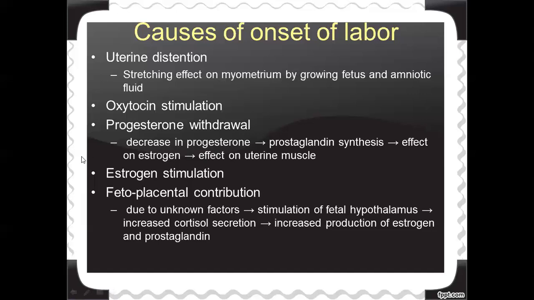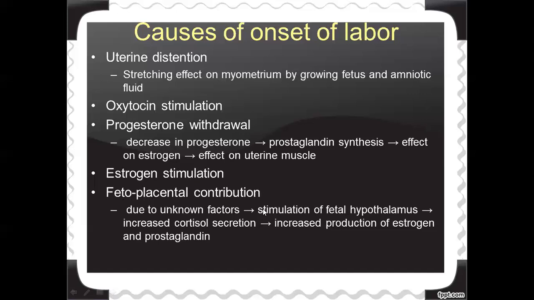Clear? So with progesterone withdrawal, as the progesterone level in the body of the pregnant woman decreases, the synthesis of prostaglandin will start in her body, and that will cause an increased effect of estrogen, and the increased level of estrogen causes the muscles to contract. So that will cause the onset of labor. Next one, estrogen stimulation. As the estrogen increases, there will be stimulation.